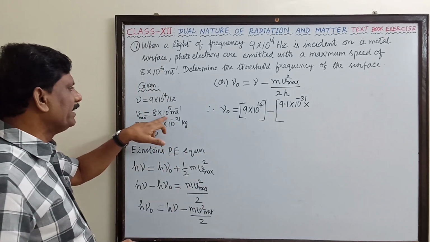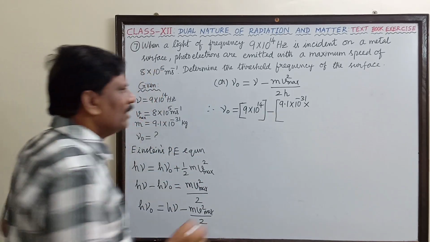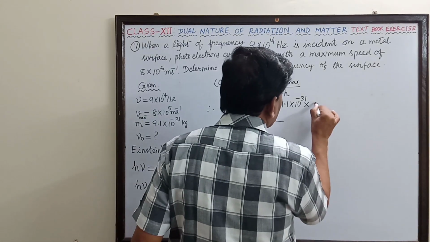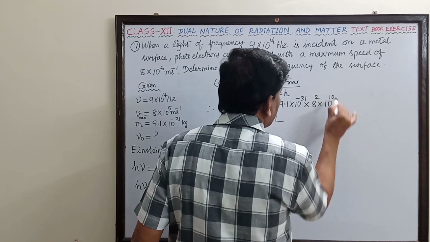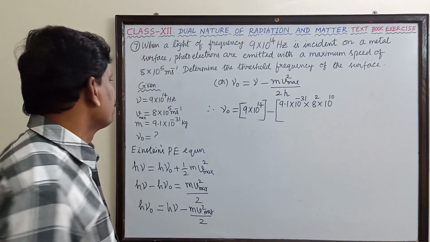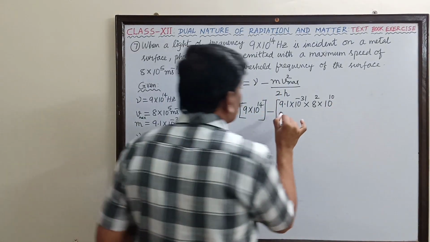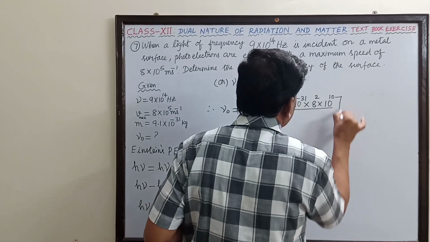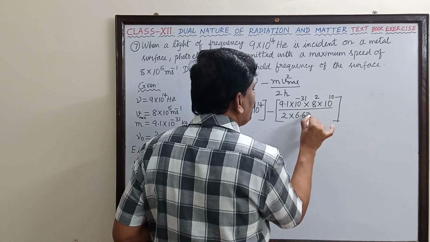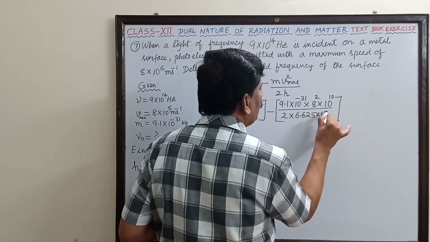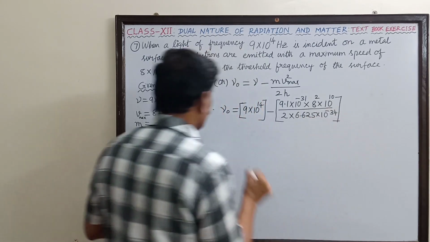So 8 square into 10^10, divided by 2 multiplied by Planck's constant, 6.625 × 10^-34.